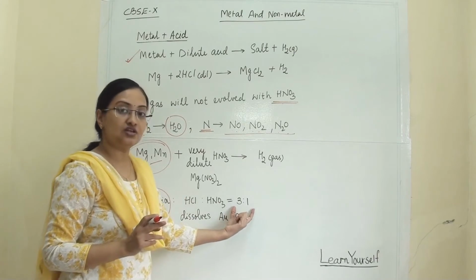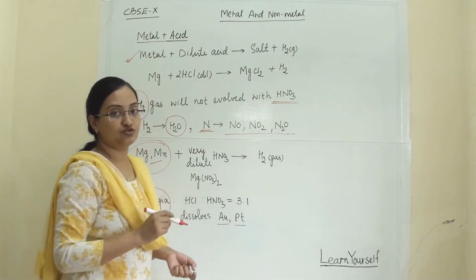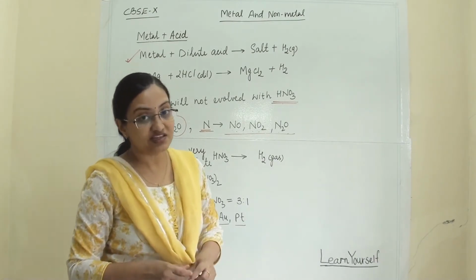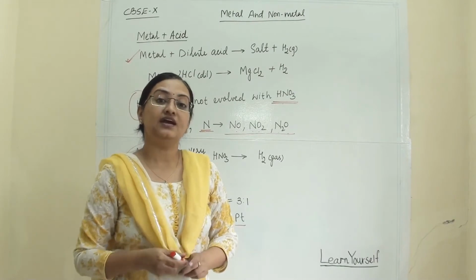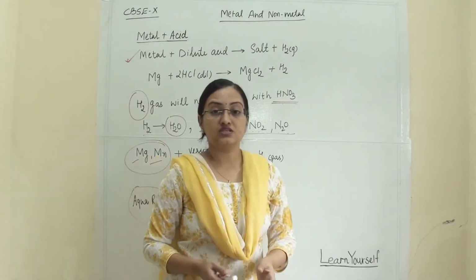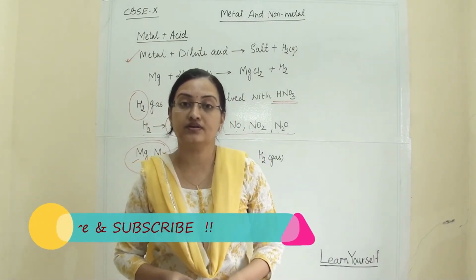When we prepare this mixture, we can dissolve gold and platinum in it, because, being noble metals, they are the least reactive and it is not easy to dissolve them. So this is how metals react with hot water, cold water and acid.